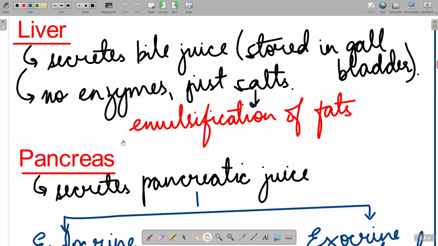Next we talked about liver. So liver actually secretes bile juice, which I told earlier, before it is being called up for help, gets stored into the gallbladder. And we must have heard about the case कि gallbladder कई लोगों में निकालना पड़ा है. There are stones in the gallbladder.